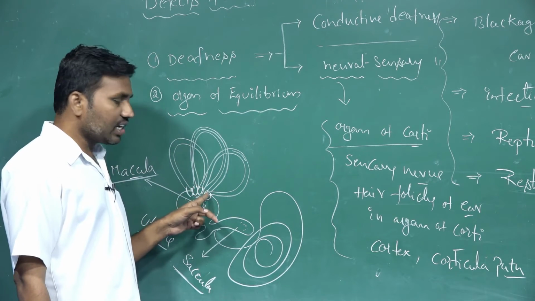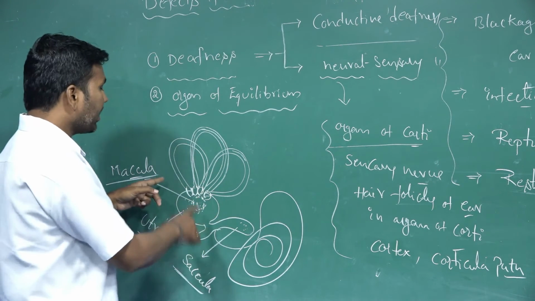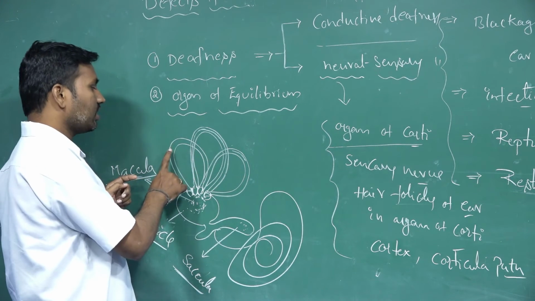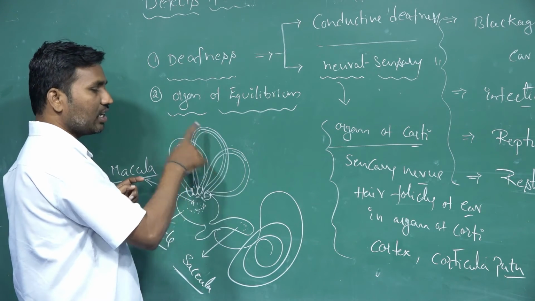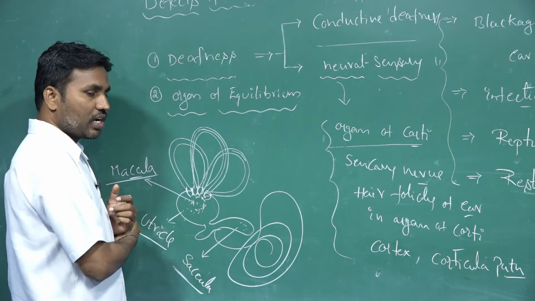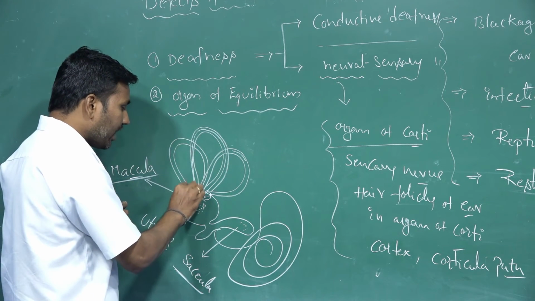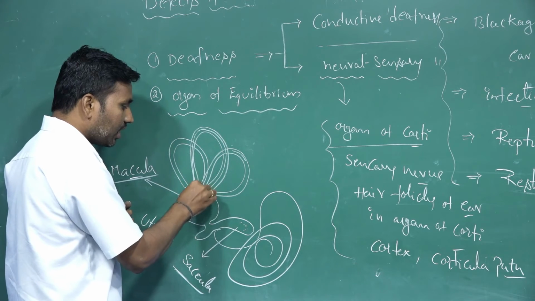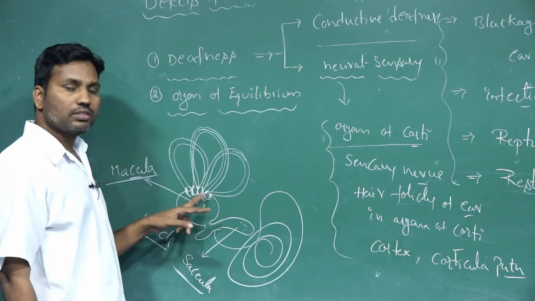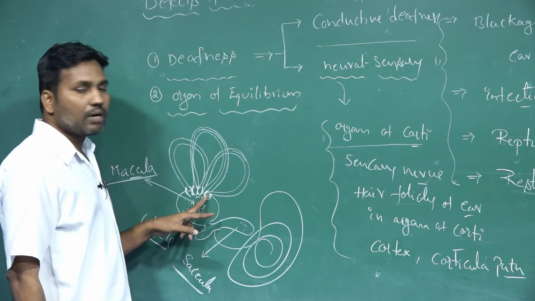So what are the sensory regions presented? They are at the ends of these three tubular structures, that is anterior, posterior, and median. In these vestibular tubes, at one end of the tubular structures, bulge-shaped elevations are presented.